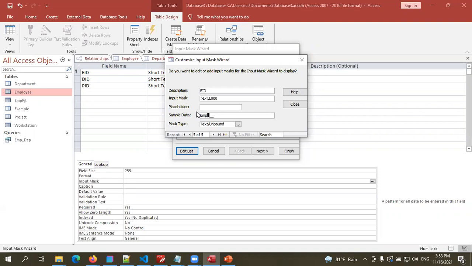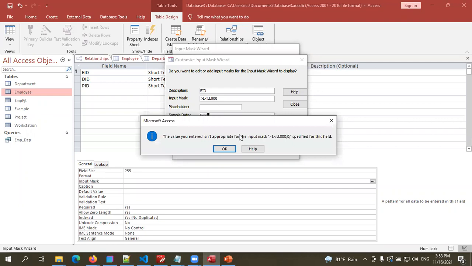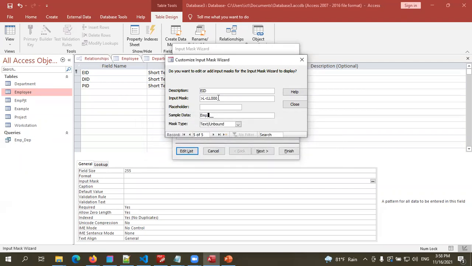And here I'm typing again, see, I'm typing letters, but this will not type any letter. Because what we've given here is 0, meaning the next character must be a number. However many letters I type, nothing is typed. Now I'm going to type numbers. Again I'm typing numbers. Only 3 numbers will be displayed. So we are confined to the defined input mask.